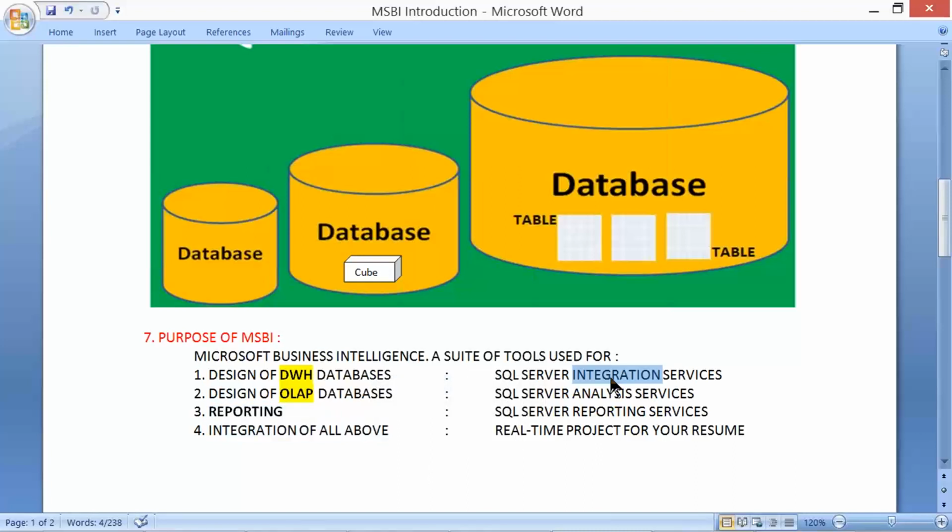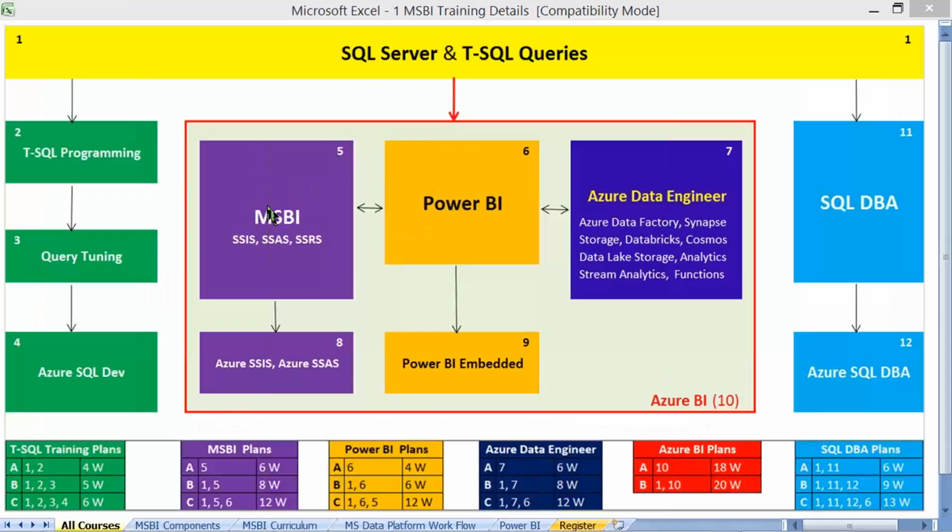Accordingly, we have integration services, analysis services, reporting services, and a nice eye-catchy project work for our resume. Well, with this information, let's get into a few more details of our course for MSBI.